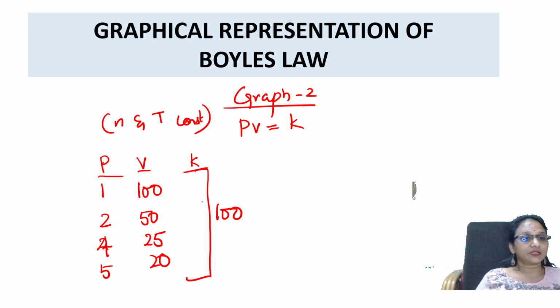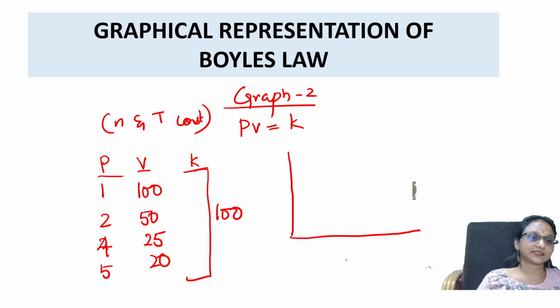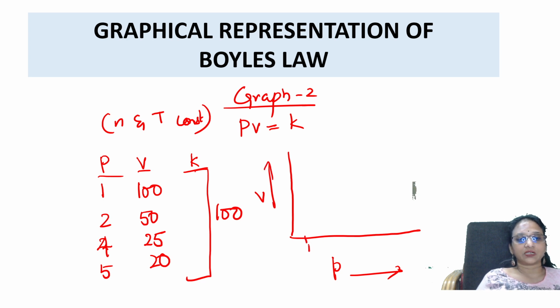So draw a graph now. Make one line, a y-axis, and one x-axis. Pressure is on the x-axis and volume is on the y-axis. Now see, how much was pressure? 1, then 2, then 3, then 4, then 5.